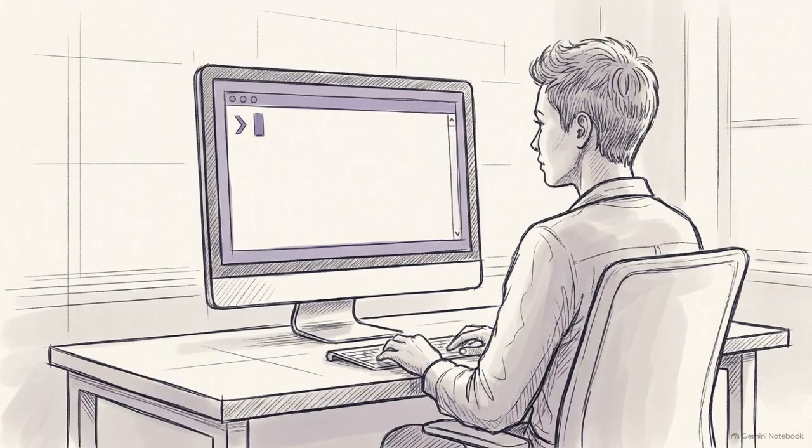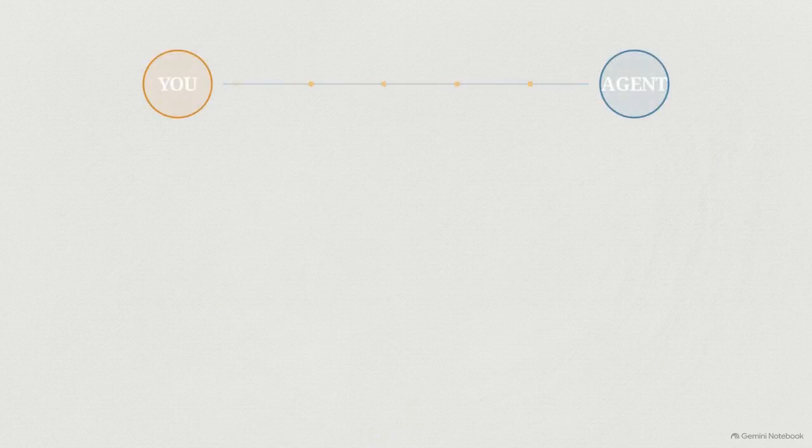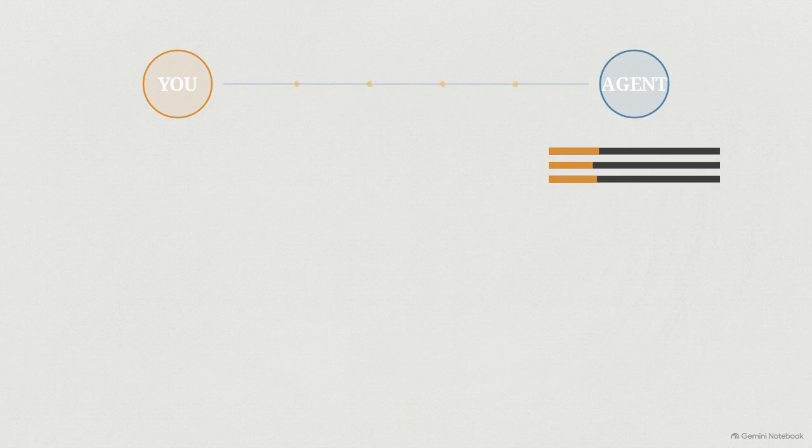To fix this, we have to transition from providing subjective instructions to building an objective, verifiable finish line. Before we build that finish line, check your terminal. This specific workflow requires you to have Claude Code version 2.1.139 or higher installed. Once you have the right version, you can delegate execution power more effectively. Setting a mathematically strict goal allows you to quantify progress and cap costs before the agent begins its work.